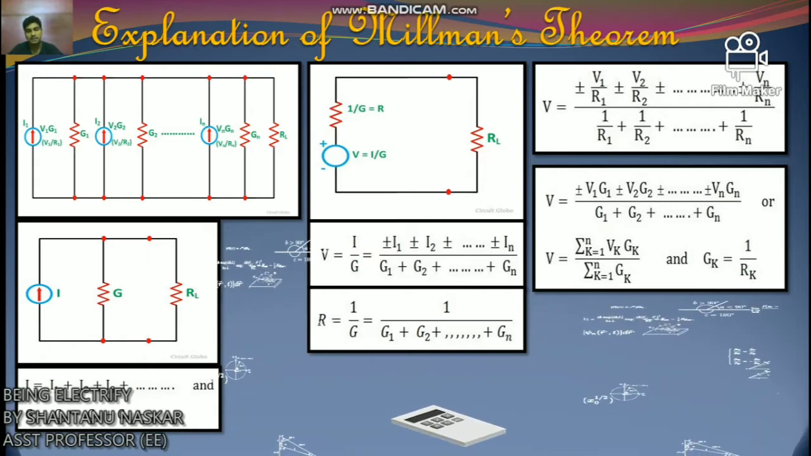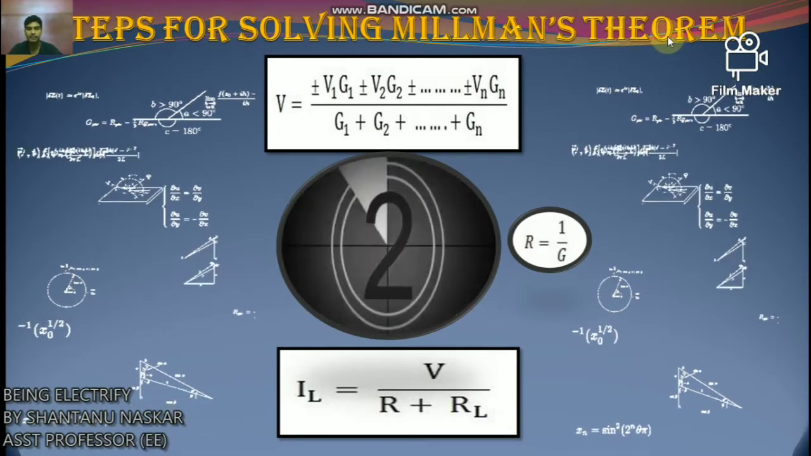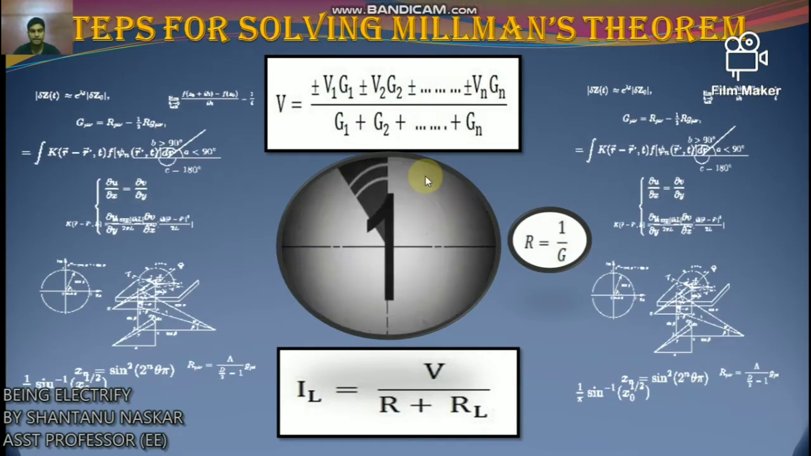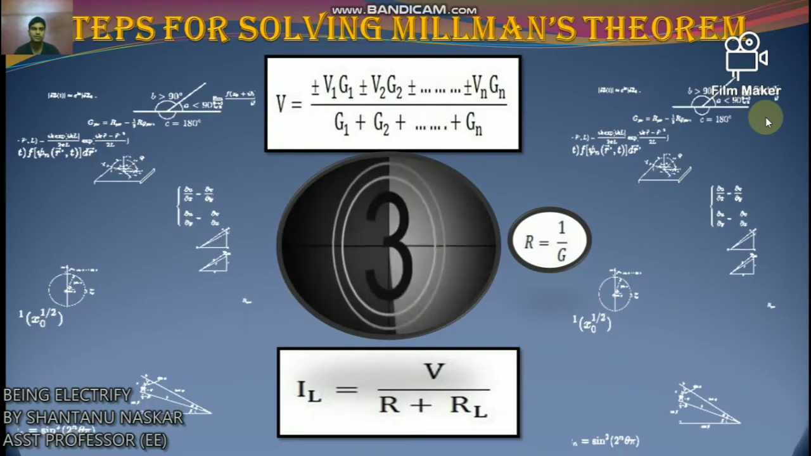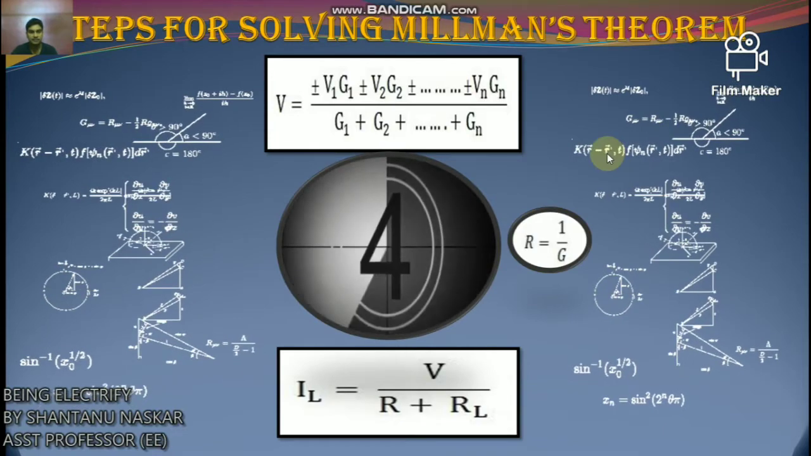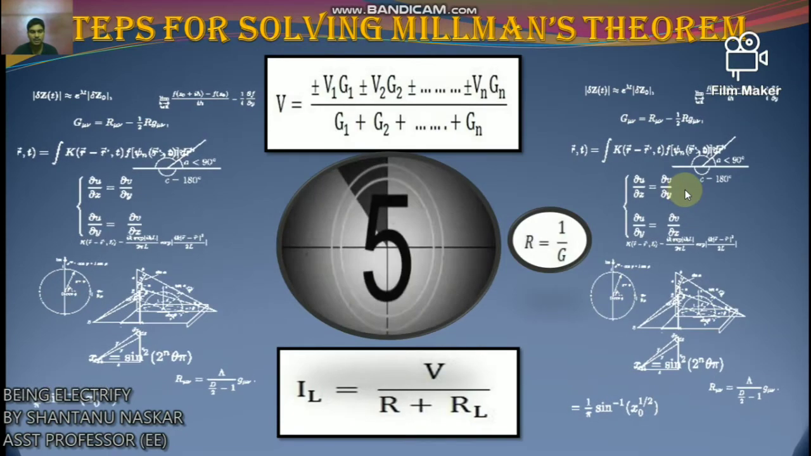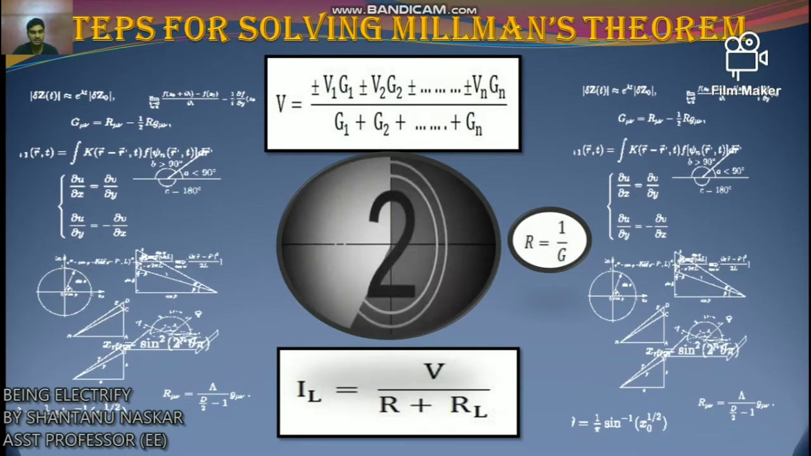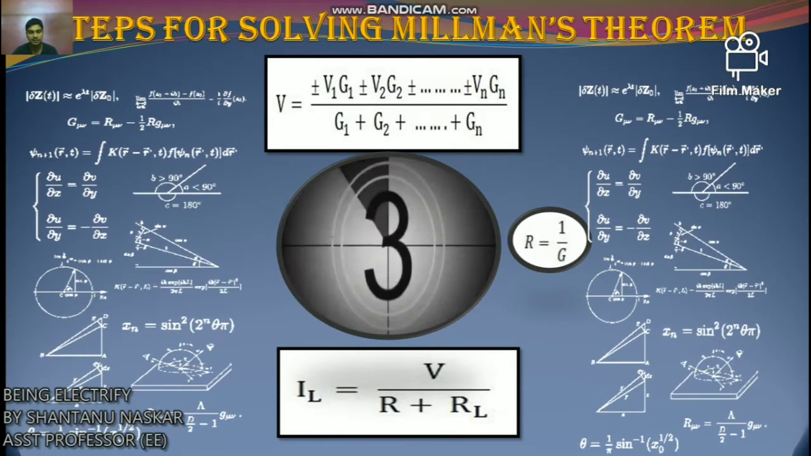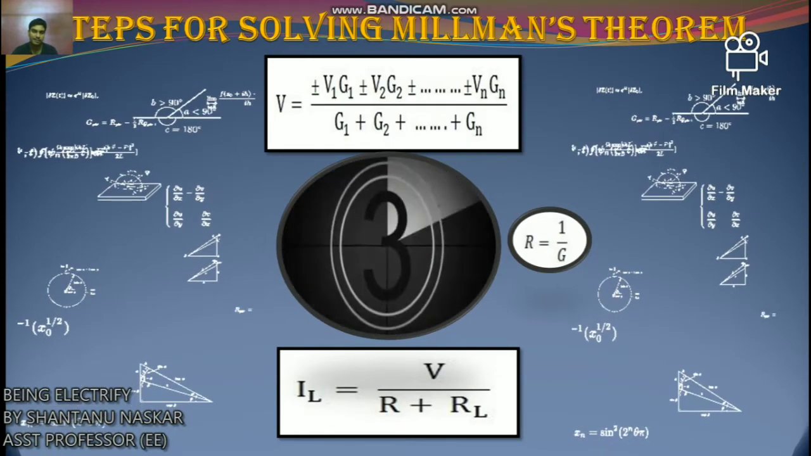Now I will discuss some steps for solving Millman's theorem. There are only 5 steps to solve Millman's theorem. Let us discuss those steps. Step 1 is to obtain the conductances G1, G2, G3, like Gn, of each voltage source V1, V2, V3, Vn. So you have to obtain those conductances and voltage sources.